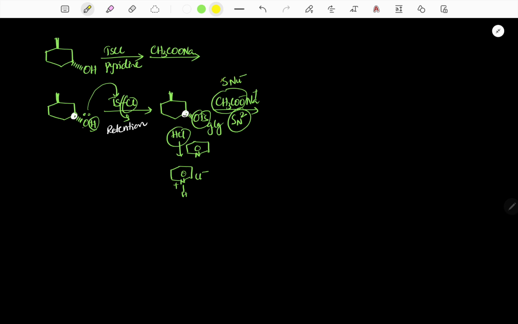Therefore the strong nucleophile CH3COO minus attacks from above the plane, and the leaving group leaves. The methyl is above the plane and OTs was below the plane. Therefore the nucleophile OCOCH3 is above the plane. So it is our final product.